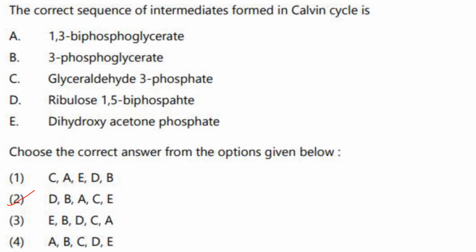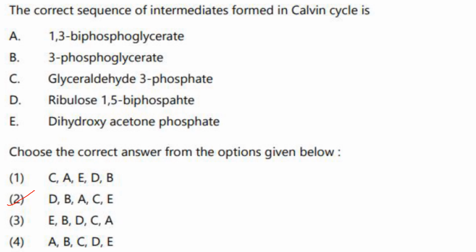Then next one. Correct sequence of intermediates formed in the Calvin cycle is: 1,3-bisphosphoglycerate, 3-phosphoglycerate, glyceraldehyde 3-phosphate, ribulose 1,5-bisphosphate, dihydroxyacetone phosphate. So the correct sequence you have to see in the Calvin cycle.